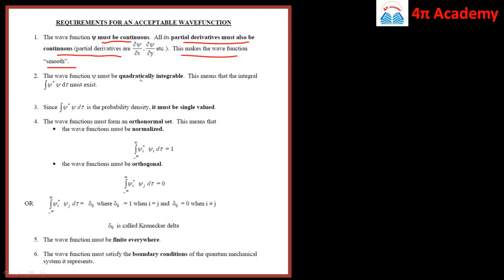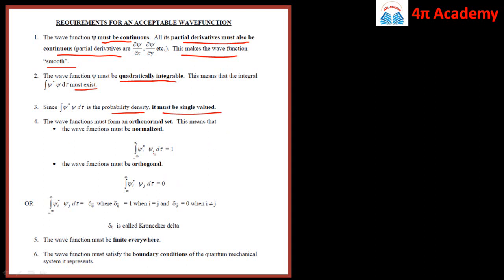Then the wave function psi must be square integrable, also known as a quadratically integrable function. That is, the integration of psi star psi over d tau must exist. There should be a finite value, because the wave function is going to yield the probability density, that is, the probability of finding the position of the particle in a given space. Similarly, the integration of psi star psi d tau represents the probability, so it must be single valued, as we have seen before, that the probability should not be multi-valued.